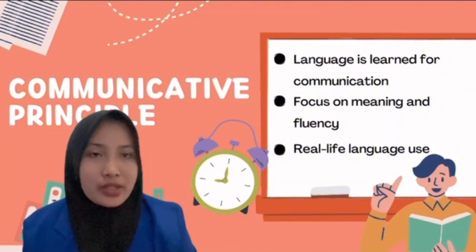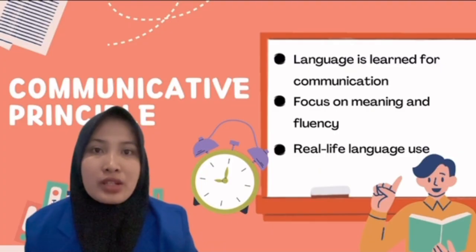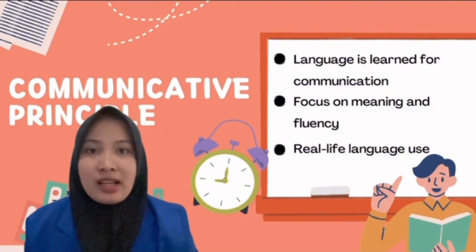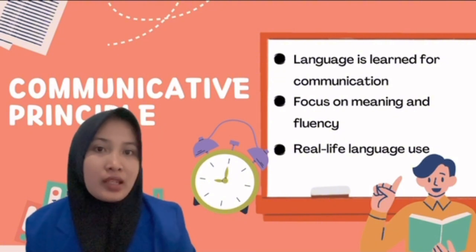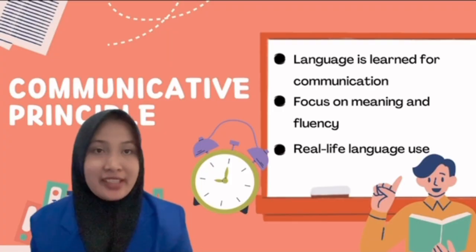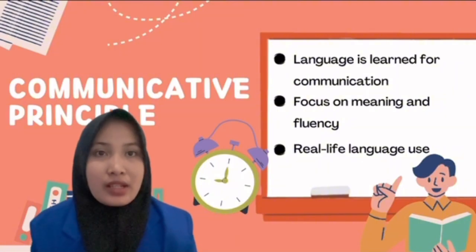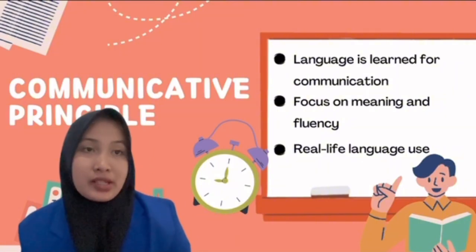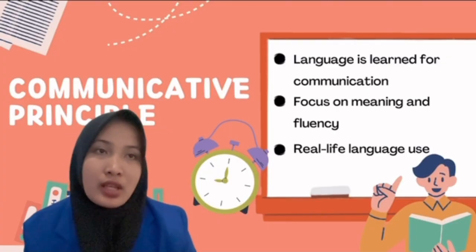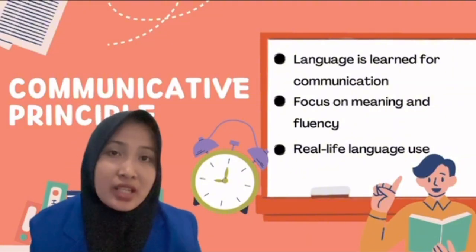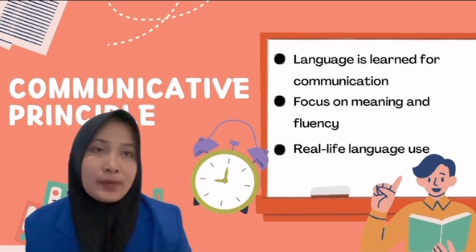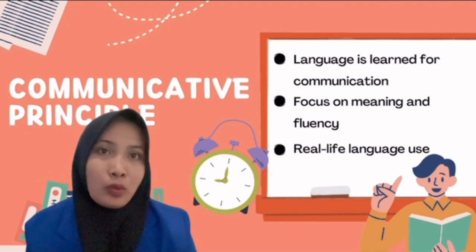In a communicative classroom, students are encouraged to speak English frequently, interact with other students, negotiate meaning, and make mistakes and learn from them. Examples of communicative activities include role plays such as ordering food or asking for directions, and then pair and group discussions, and information game activities, and then problem-solving tasks. Through these activities, students practice using English in meaningful ways.